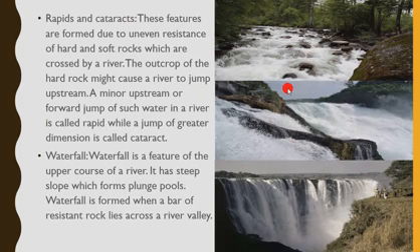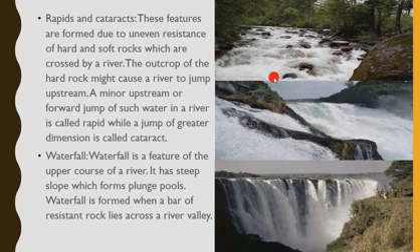Other features are called rapids and cataract. This is rapid, this is cataract, and of course this is waterfall. Okay, let's look at them now. Rapids and cataract. These features are formed due to uneven resistance of hard and soft rocks which are crossed by a river. All these rocks, hard and soft. Of course, the soft ones will be washed away, leaving behind the hard rocks.